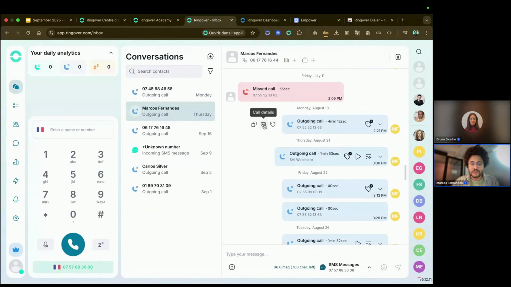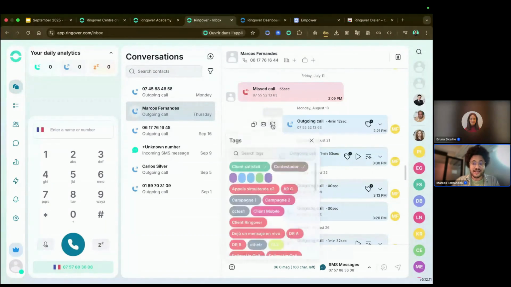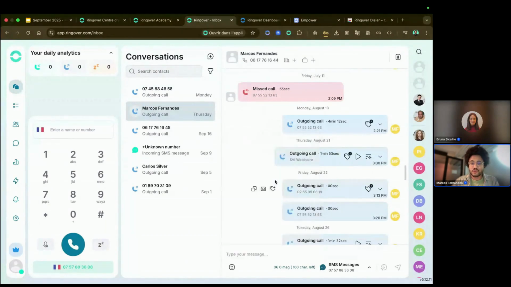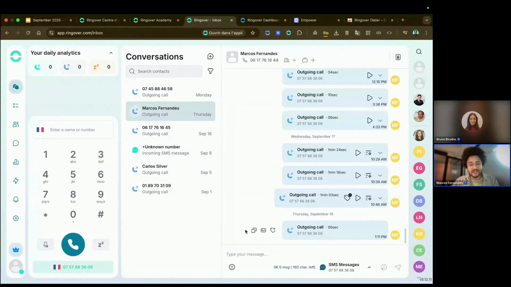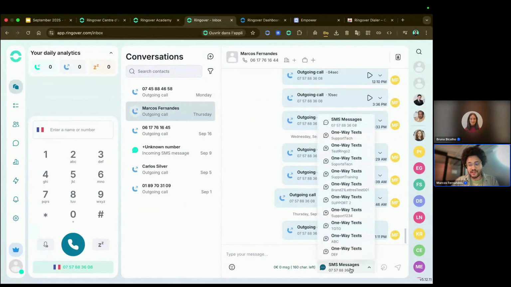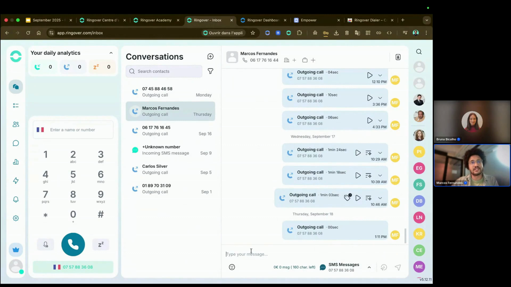And of course, you can have the call details. You can copy the call ID. You can add a tag if you want to. You can do all of these things from this page. You can also choose to send a message, to send a one-way text, and to send a WhatsApp message if you have the integration with WhatsApp.